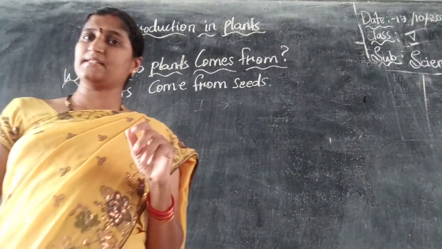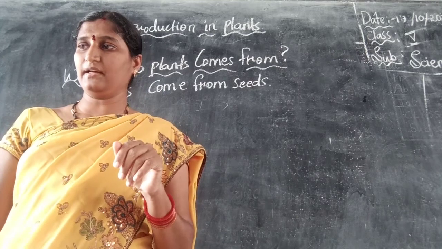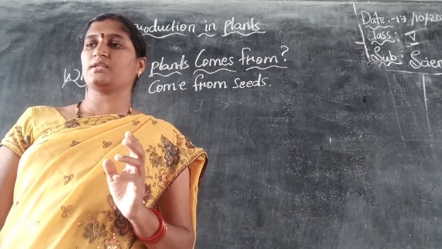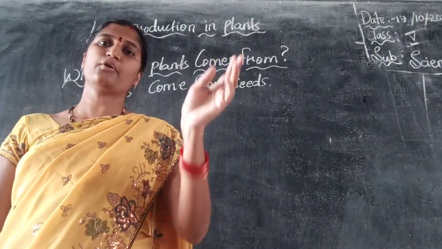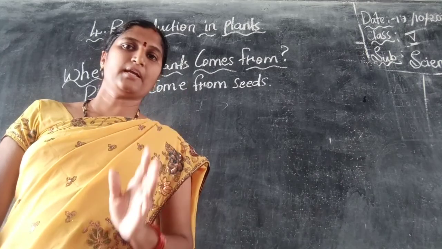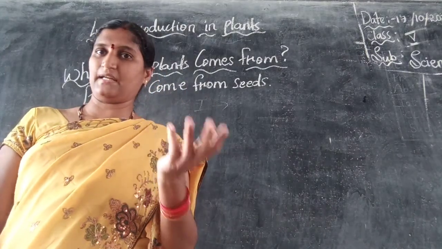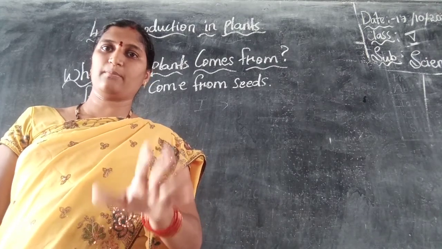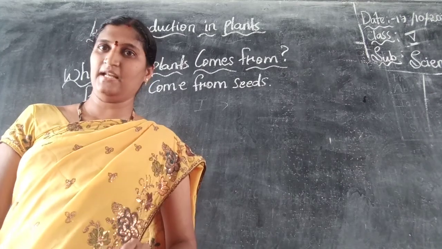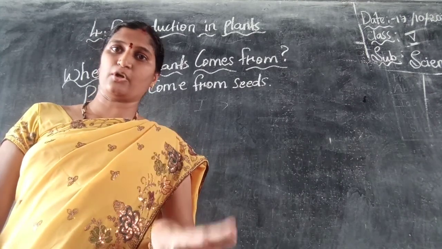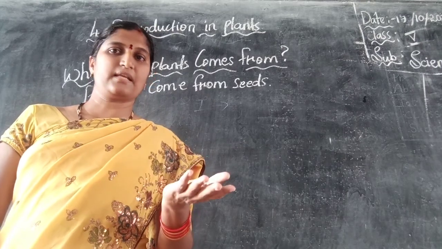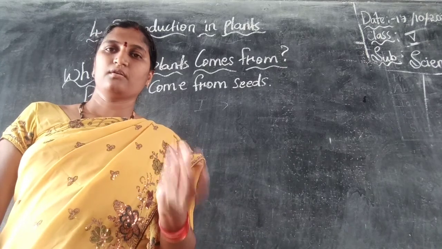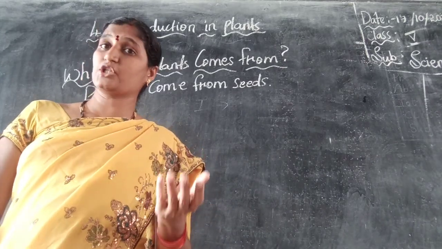And each seed contains a tiny plant waiting. Those tiny plants wait for the right conditions to germinate, or to start to grow. Right conditions mean they need proper sunlight and proper soil. The soil where they are kept should be fertile and contain the right amount of water, air and sunlight to germinate.